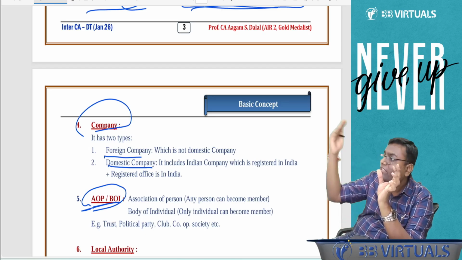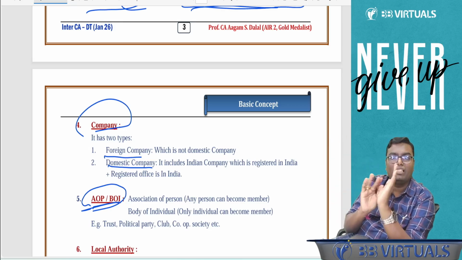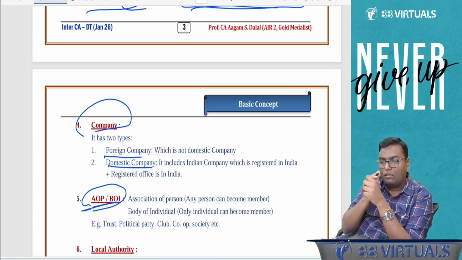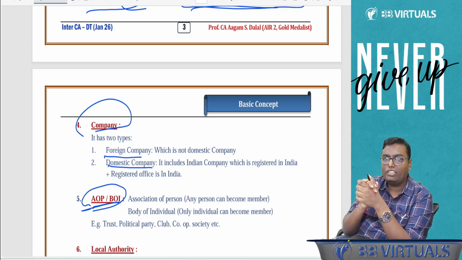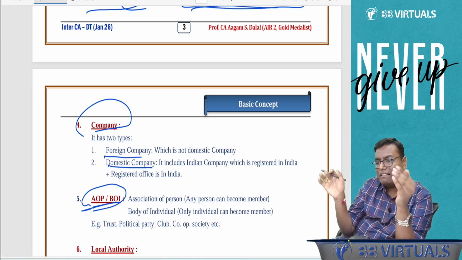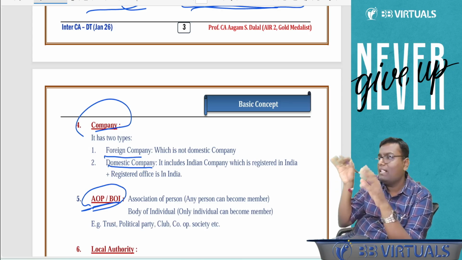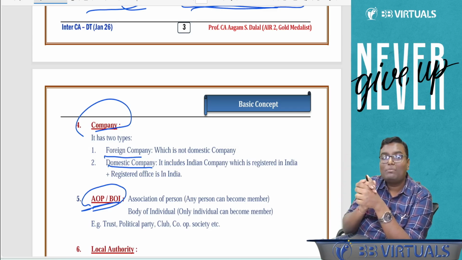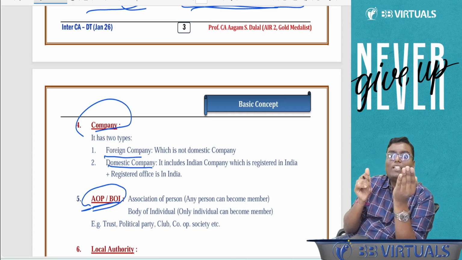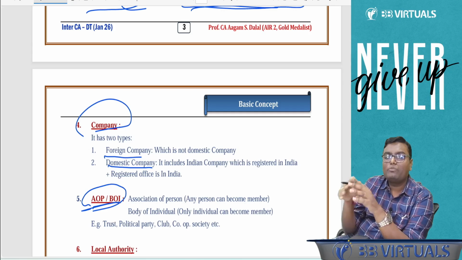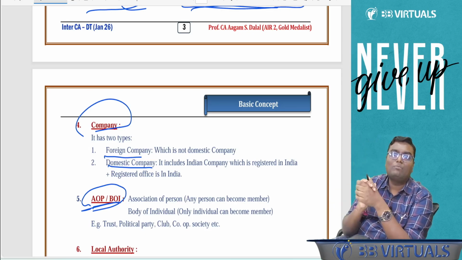Acha, what is the difference between firm and AOP? Firm has a partnership deed, AOP doesn't have a partnership deed. That is the core difference. Ultimately, if you do not cover this in the definition of person, everyone will say, let's create a partnership without a partnership deed, so we are not a person and not liable to pay income tax. Government can't leave you like that. That's why the government created this status, AOP BOI, so that any person making a partnership without a partnership deed is also covered by the definition and is also supposed to pay income tax.